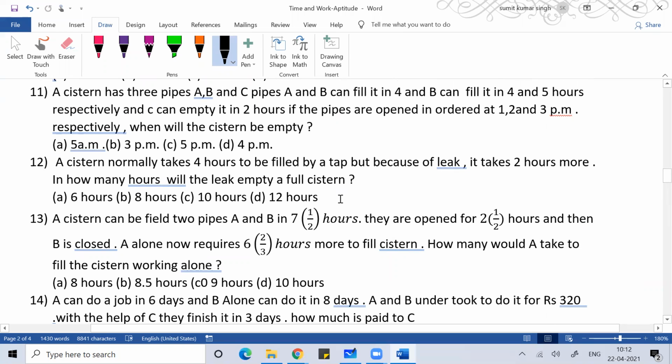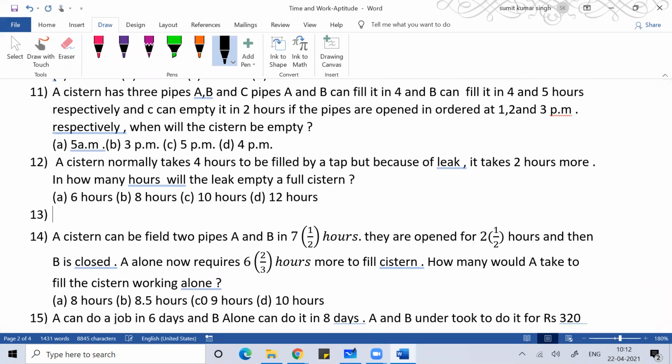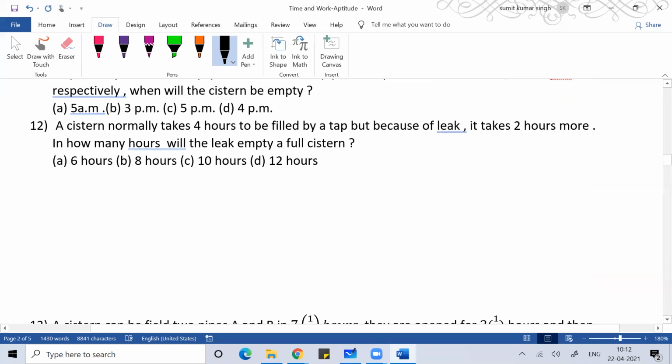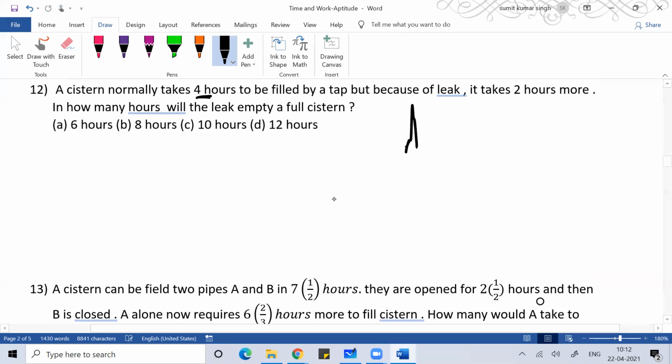See this question number 12. A system normally takes 4 hours to fill by tap. So there's a tap, and it can normally do it in 4 hours. But because of a leak, it takes 2 hours more. So there's a leak.